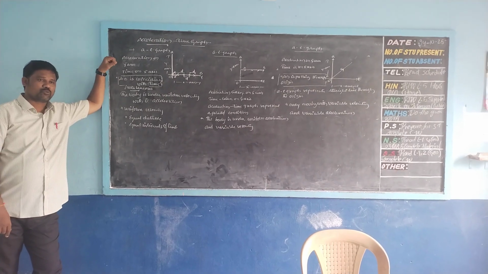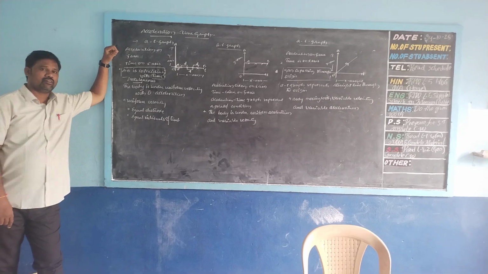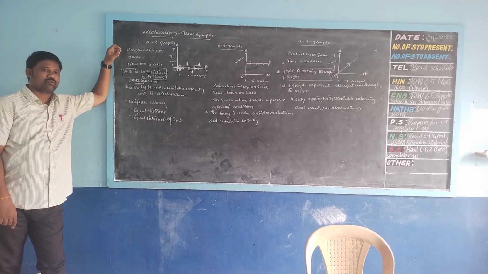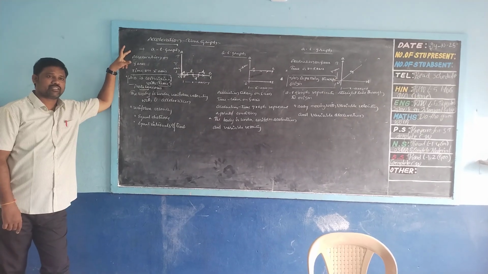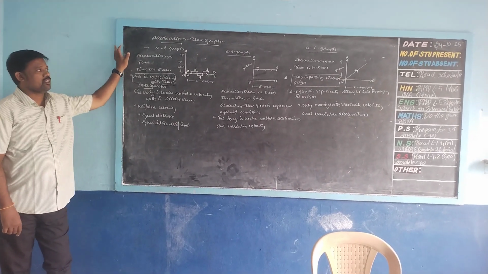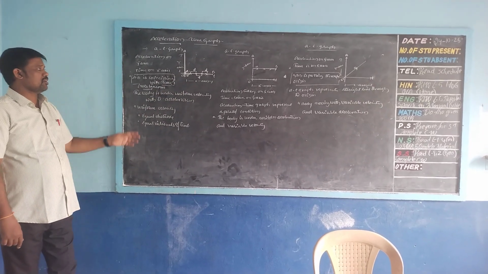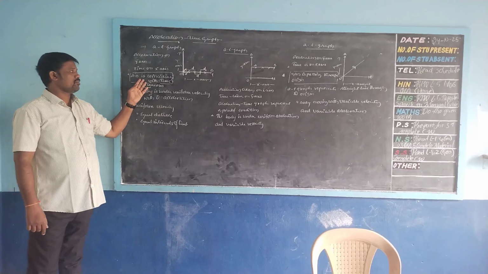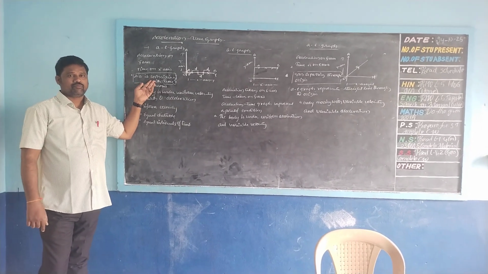Acceleration, speed, and velocity. These three are coinciding with one another. So here three graphs are there. First one, AT graph coinciding with the time.